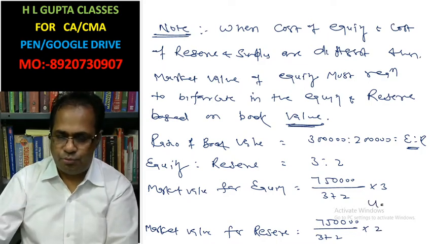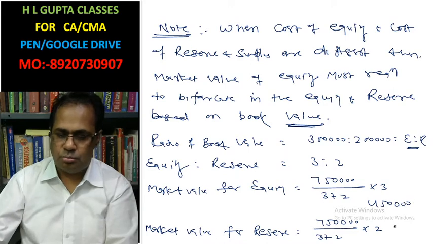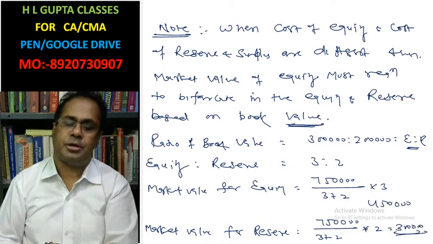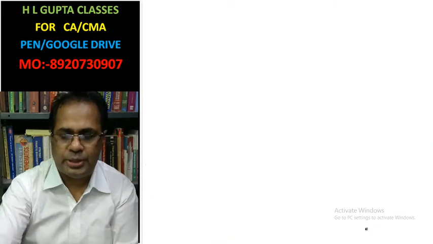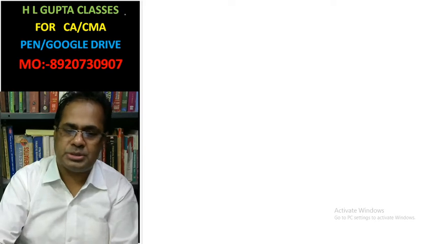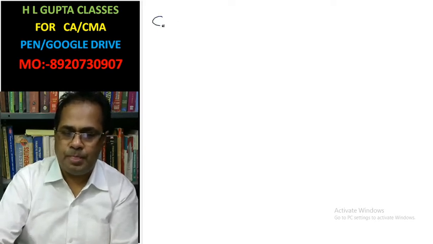Then this is 4,50,000 and this is your 3 lakh. Now you can calculate weighted average cost of capital on the basis of market value.